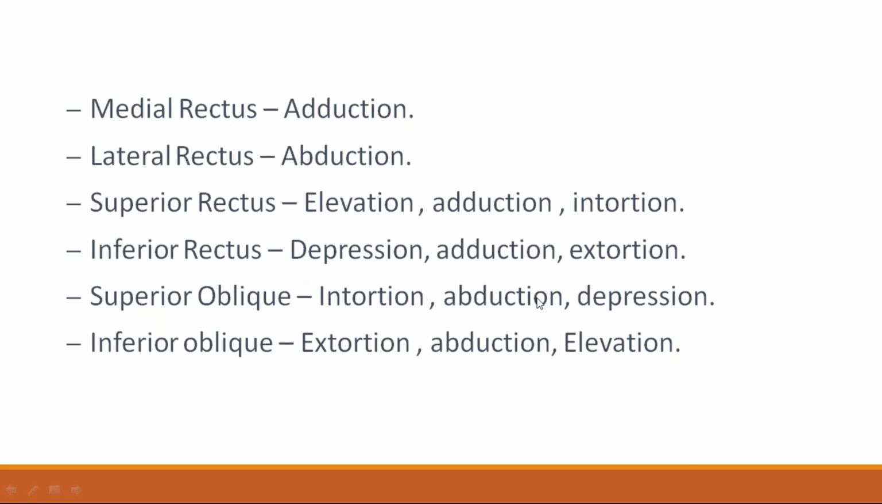The main function of superior oblique is depression. Along with depression, it also performs intorsion and abduction. Medial rectus, the only action is adduction. Lateral rectus action is abduction. Superior rectus, the main action is elevation. Inferior rectus main action is depression. These are the actions of the various extraocular muscles. There are six extraocular muscles: four recti and two oblique muscles. Superior oblique main action is depression, inferior oblique main action is elevation.